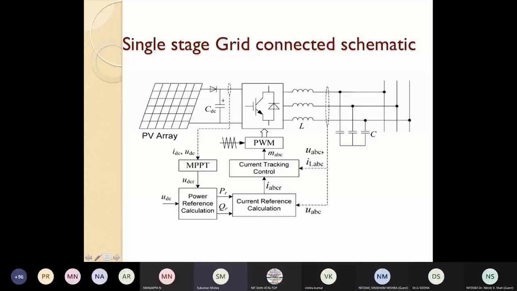Even today in the market, grid connected inverters are available which are costing 17,000 vis-a-vis 40,000. So people are going for 17,000 still, right? Yes, sir. So why? Because it is cheaper.